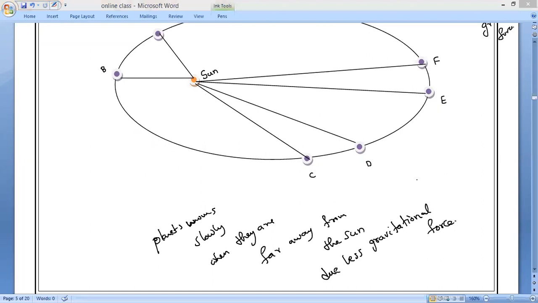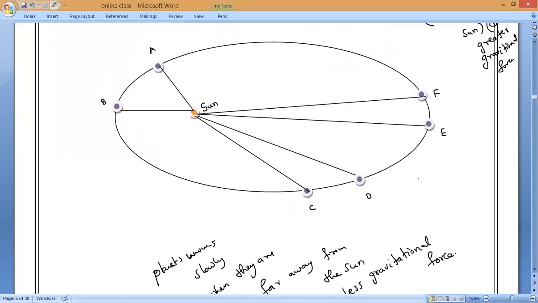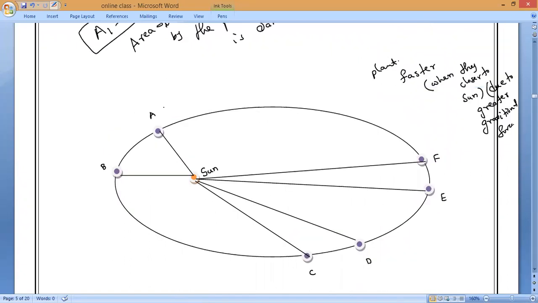Akilan, yes, sir. Now observe very carefully and tell me in which position the planet will travel faster, and in which position the planet will travel slower. Sir, A point it will travel faster. A to B it will travel faster, C to D a little less, and E to F it will go very slowly. Is it yes or no? Yes, sir. Because from A to B, is the sun very close to the planet or very far away from the planet? Closer to the planet.